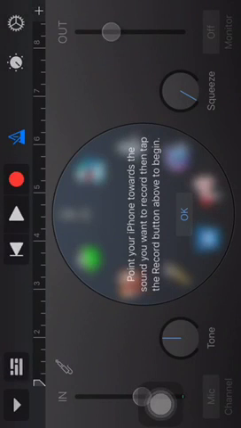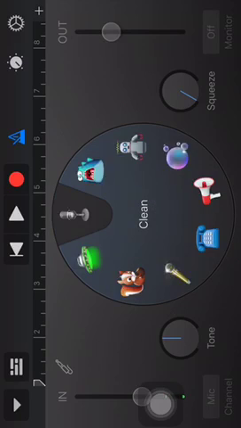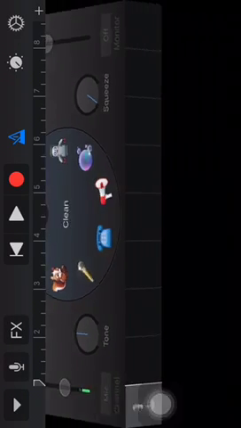Make sure you click that one. Then you just click OK. If you look on the top left, you see there's an arrow pointing down, and then there's a button that has a whole bunch of lines on it. Click the one that has a lot of lines on it.